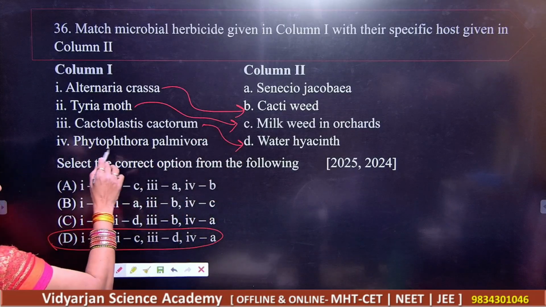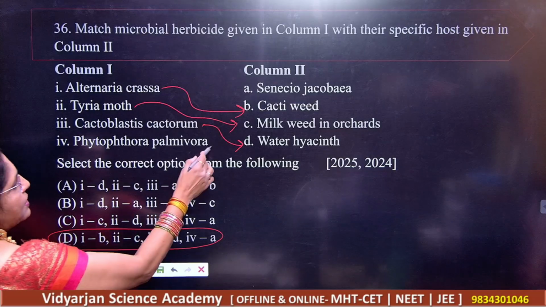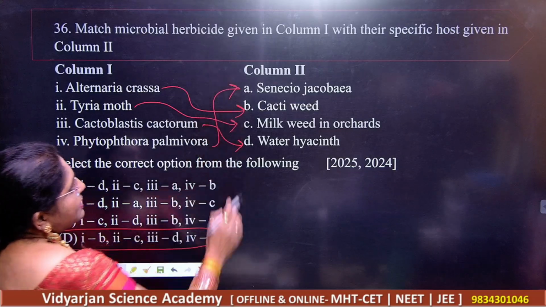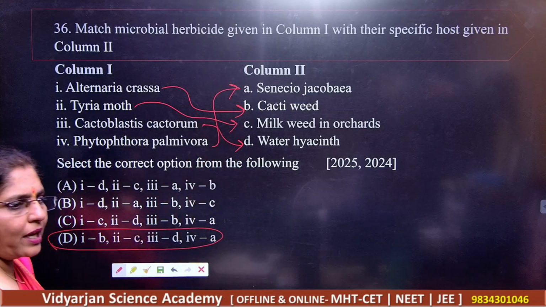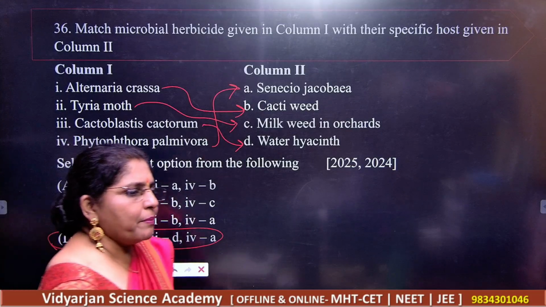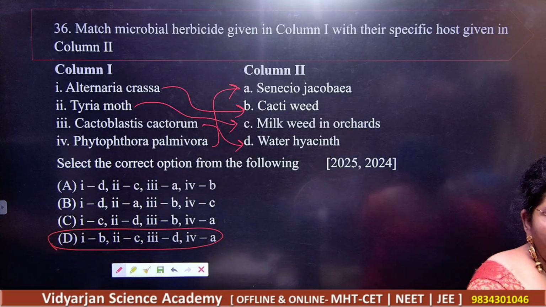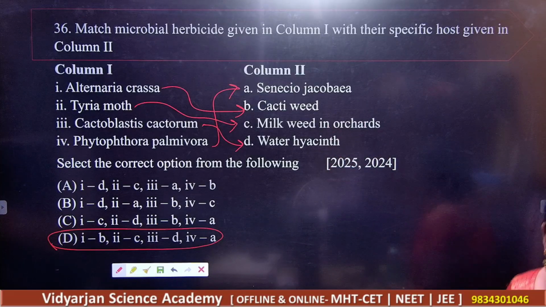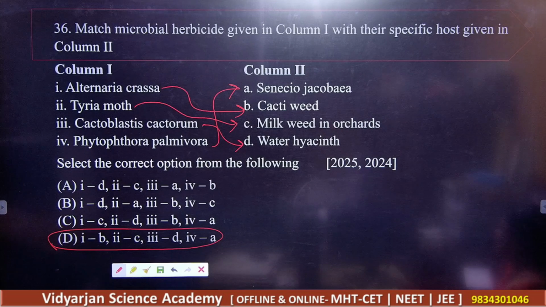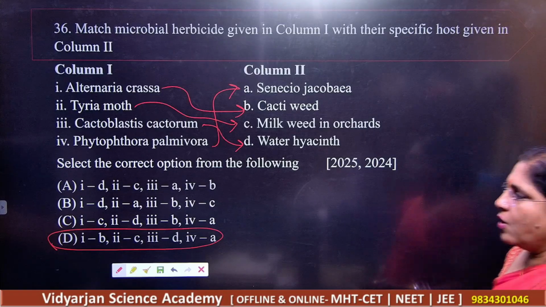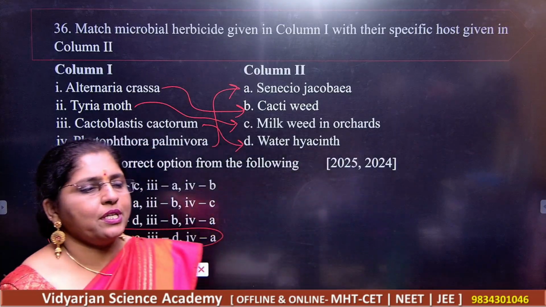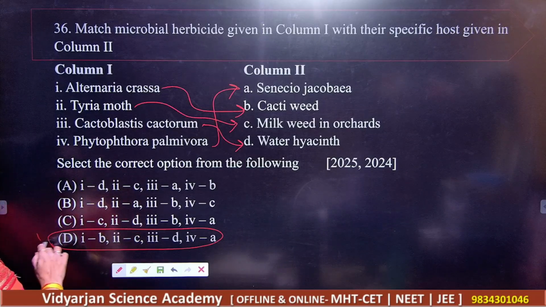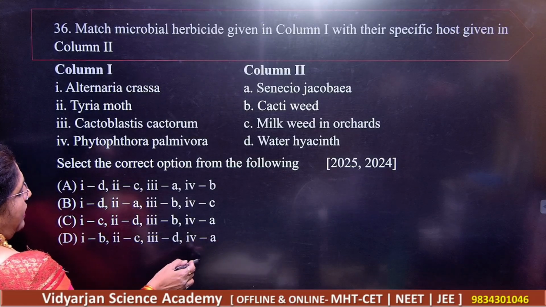And Phytophthora palmivora, this is going to be there for Senecio jacobaea. So please students, pay attention to whatever column 1 and column 2 are giving you, and note down the things. So students, D is the correct answer here. Then the next question,